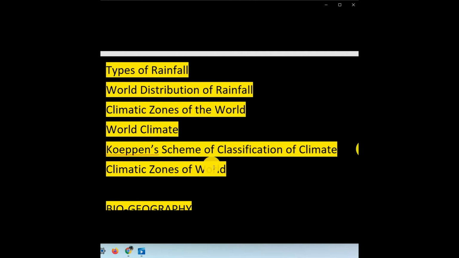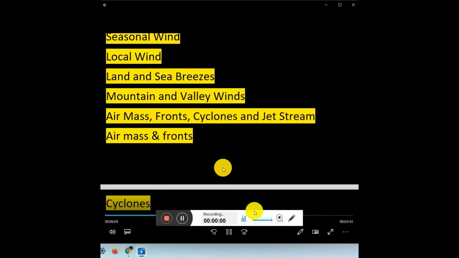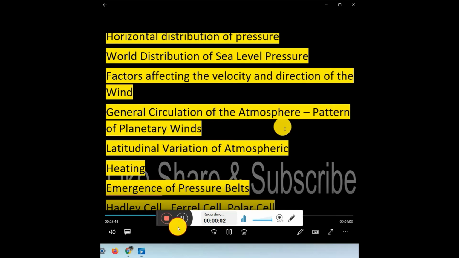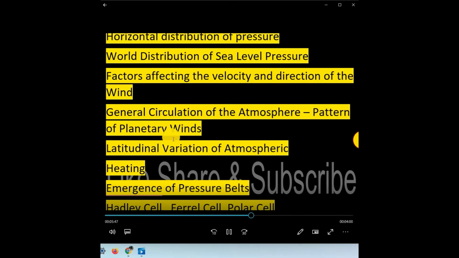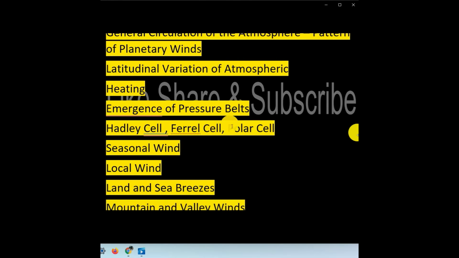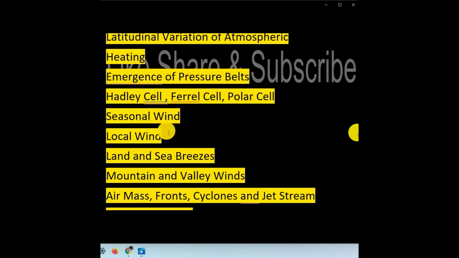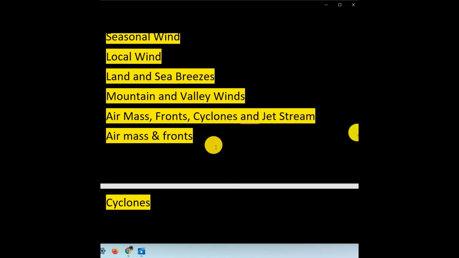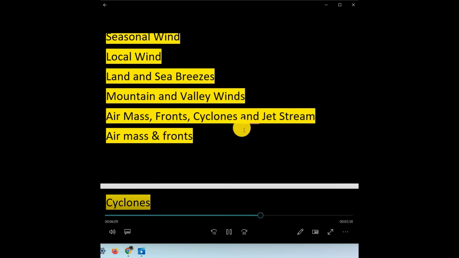What are the types of rainfall and world distribution of rainfall, climatic zones of the world, Köppen's scheme of classification of climate zones of the world, mountain and valley winds, air mass fronts, and general circulation of the atmosphere, pattern of planetary winds, latitudinal and seasonal variation of atmospheric heating, emergence of pressure belts, Hadley cell, Ferrel cell and polar cell, seasonal winds, local winds, land and sea breezes, mountain and valley winds, air mass fronts, and cyclones and jet streams, air